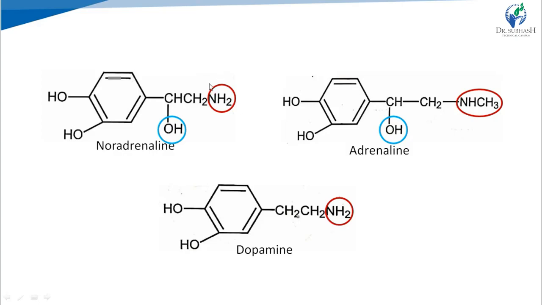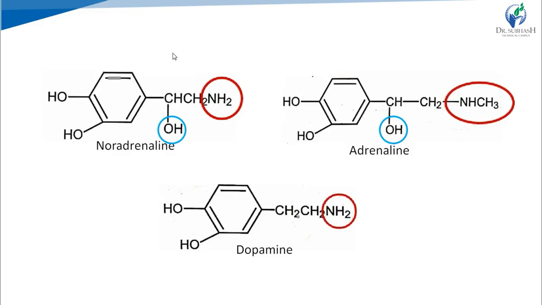In noradrenaline and dopamine there is no substitution on the amino group, but in adrenaline there is a methyl substitution on the amino group, right?